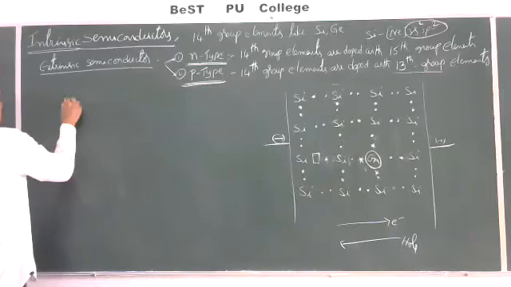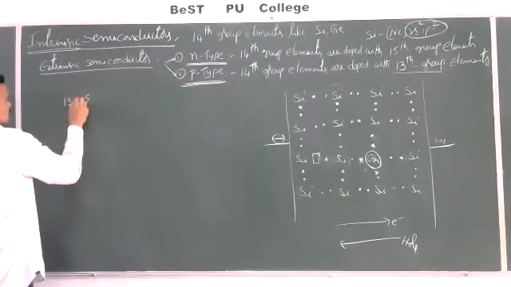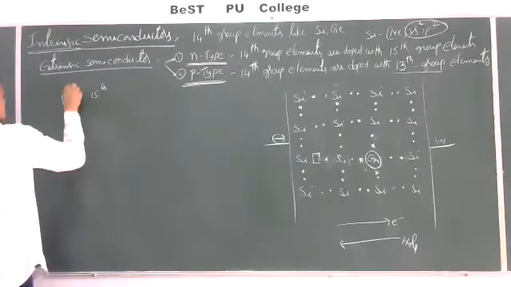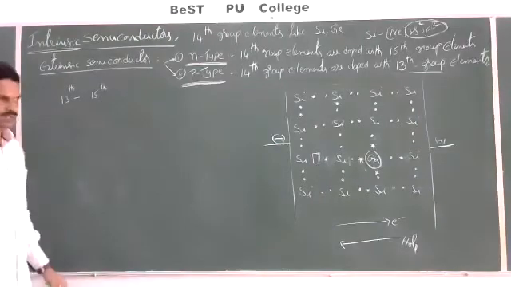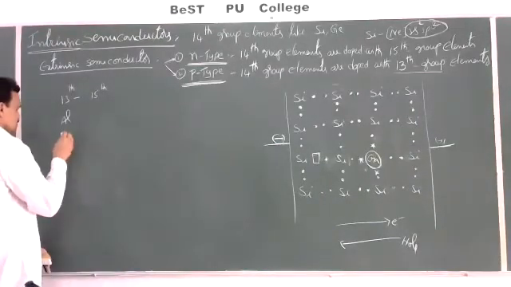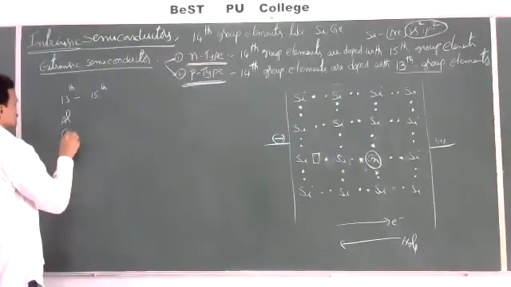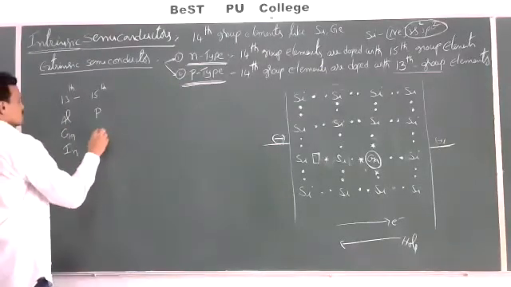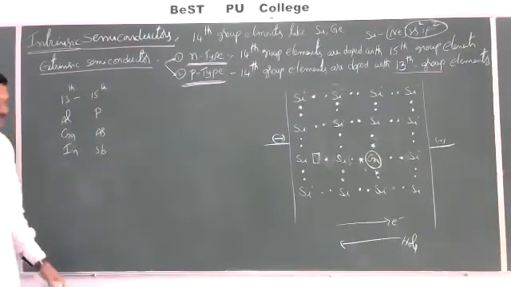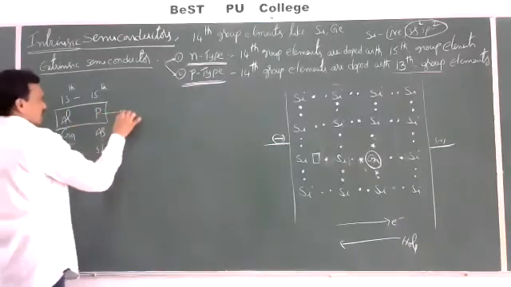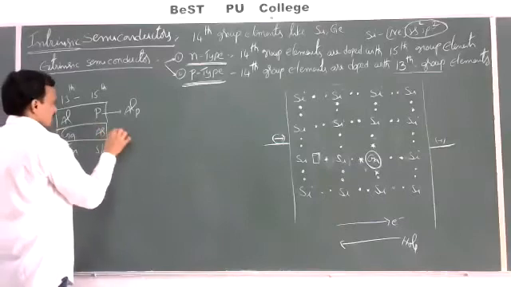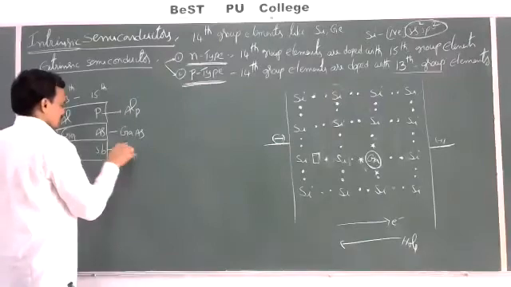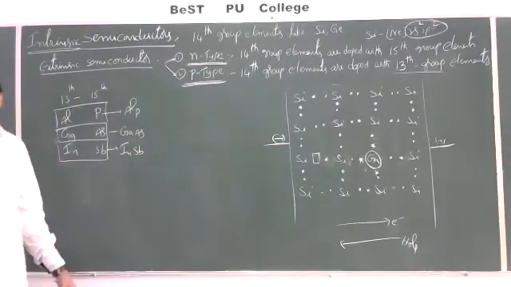By the combination of 13th group elements and 15th group elements: here aluminum, gallium, indium are taken, along with phosphorus, arsenic, antimony. For example, aluminum phosphide, gallium arsenide, indium stibnide. So these are some semiconducting devices.